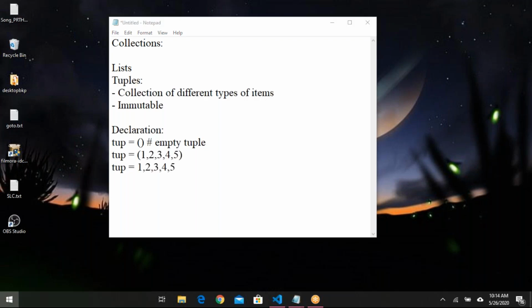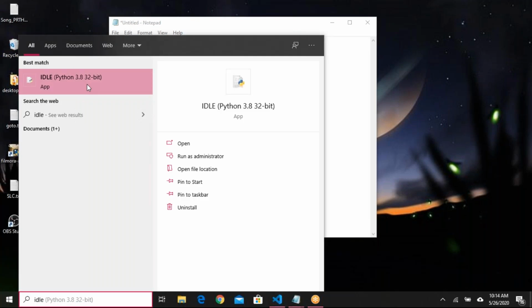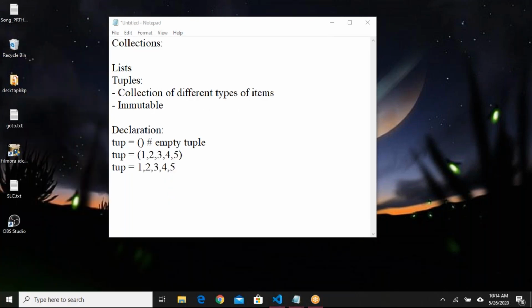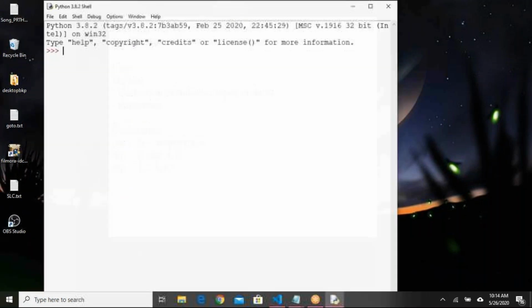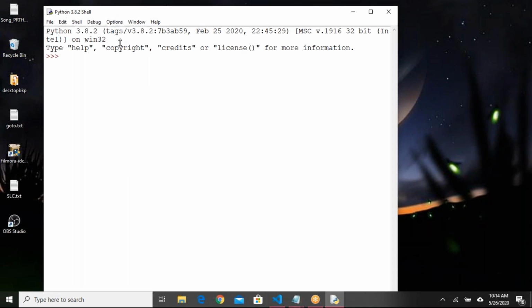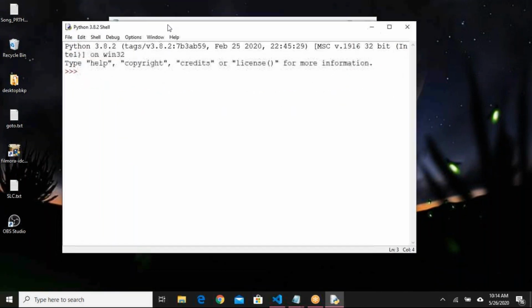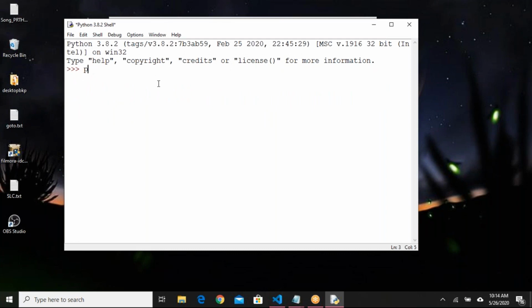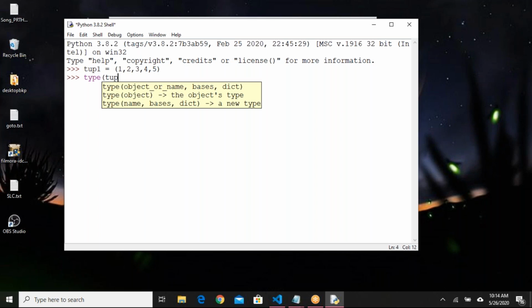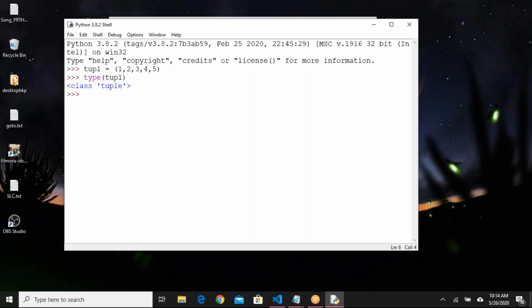Let me open my IDLE. Okay, I'm declaring one tuple. Let me minimize the screen for better visibility. tup1 equals 1, 2, 3, 4, 5, for example. If I print the type of tup1, what will I get?